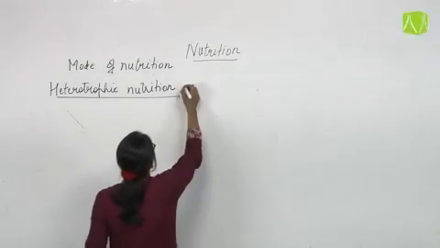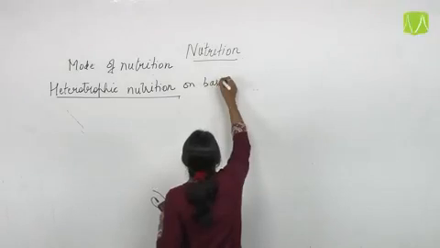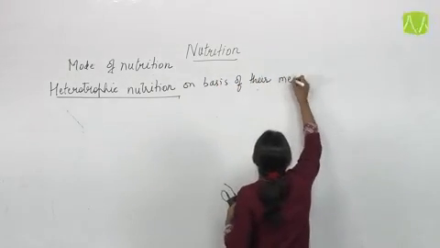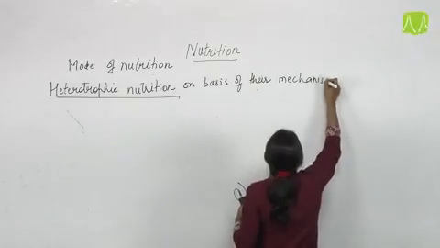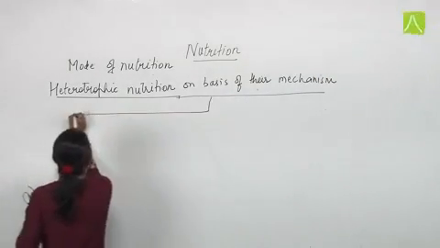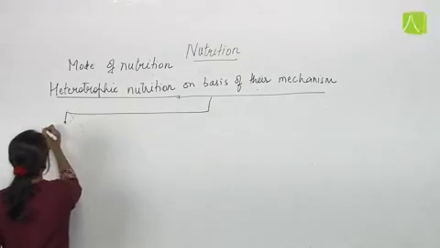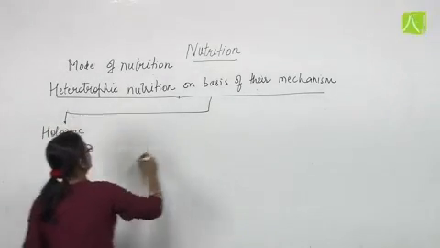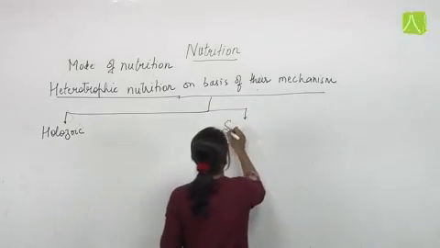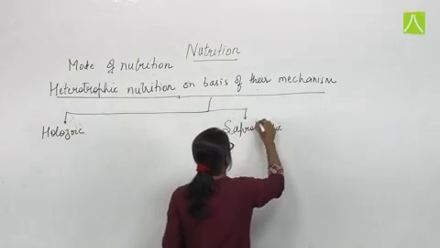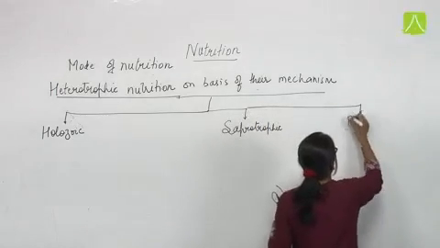Now the heterotrophic nutrition on the basis of their mechanism is again of three types. First one is holozoic, saprotrophic, and parasitic.